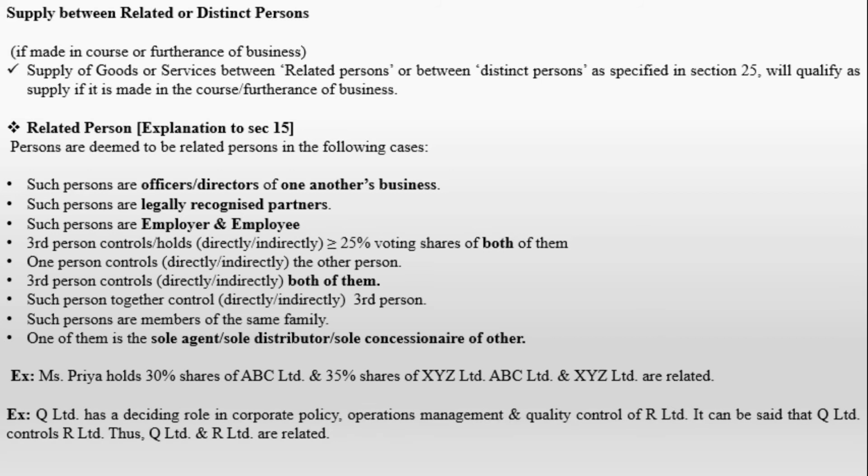Now another example: Q Limited has a deciding role in corporate policy, operation management and quality control of R Limited. It can be said that Q Limited controls R Limited, thus Q Limited and R Limited are related, because Q has a deciding role in corporate policy, operation management and quality control of R Limited. So that is why they are considered as related persons.